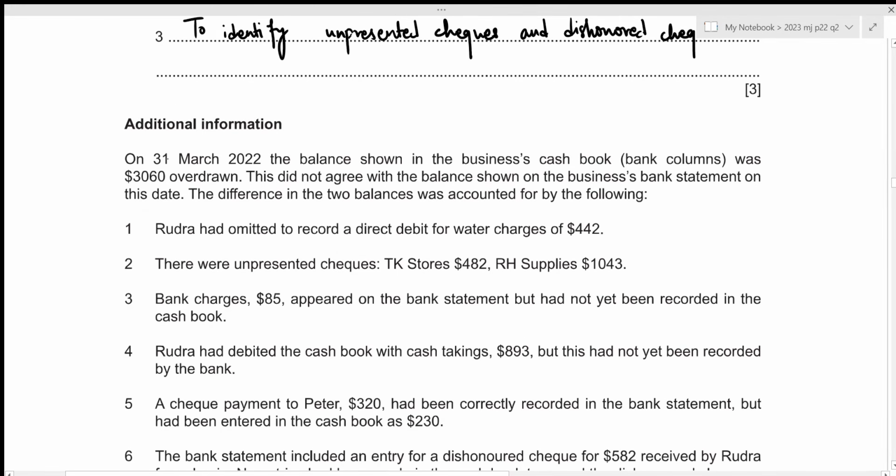We're given additional information. On 31st March 2022, the balance shown in the business's cash book, bank columns, was 3,060 overdrawn. Now, overdrawn just means that our bank balance has a negative amount of 3,060, and this did not agree with the balance shown on the business's bank statement on this date. The difference in the two balances were accounted for by the following.